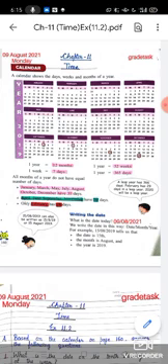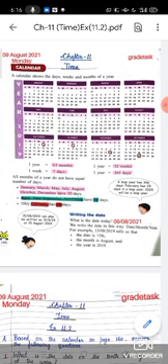Students, we are doing chapter 11, that chapter name is time, as we have done exercise 11.1. So today we will start with exercise 11.2. Your exercise 11.2 is based on this calendar. You can see there is a calendar of year 2019.